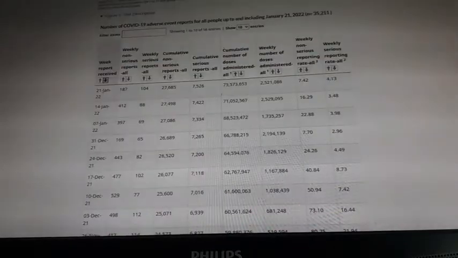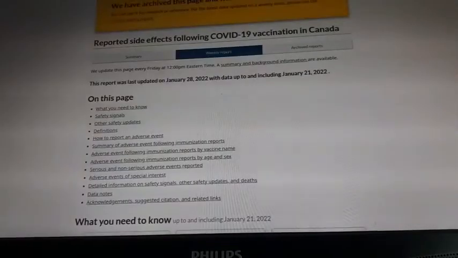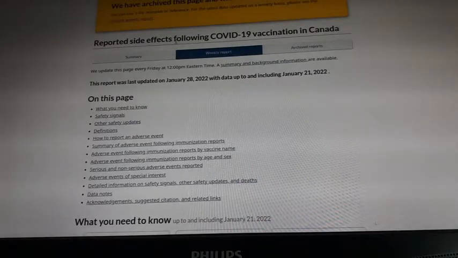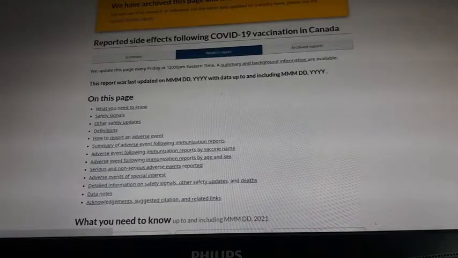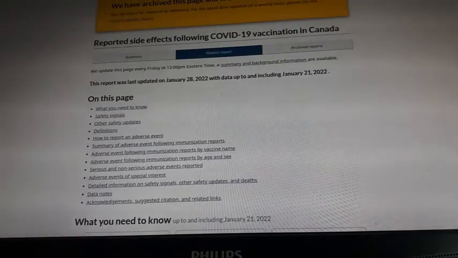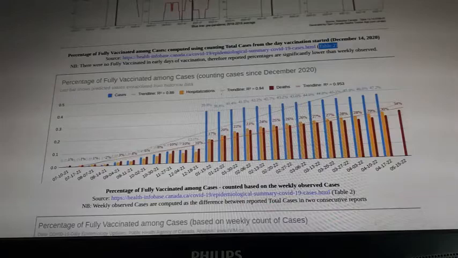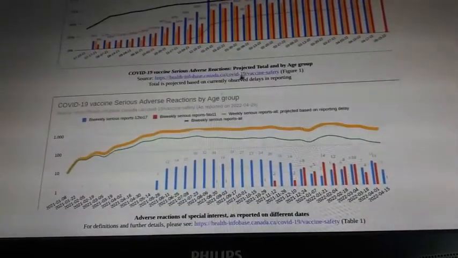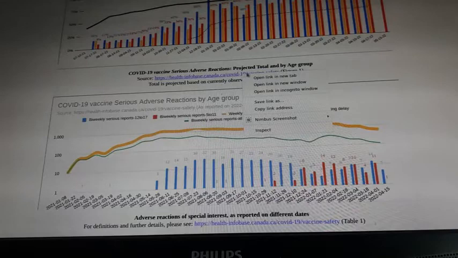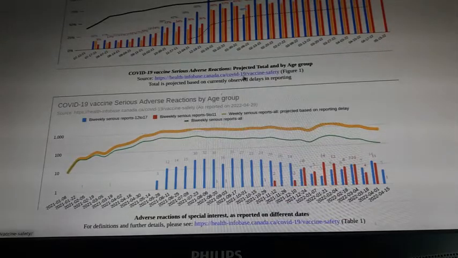Now, the other document is called Vaccination Effects, Side Effects Following Vaccination. And you will find it again from the links which are provided here. I'm just opening all the windows on the screen, and we'll go one by one and review the latest results.